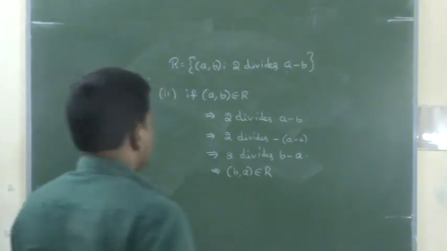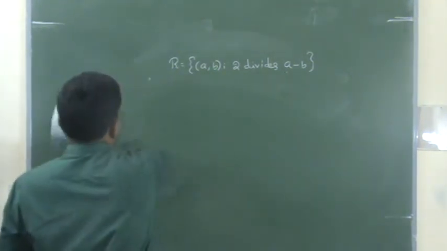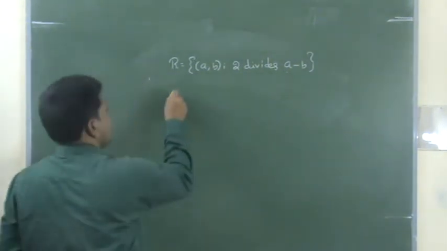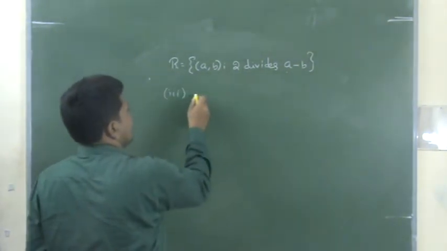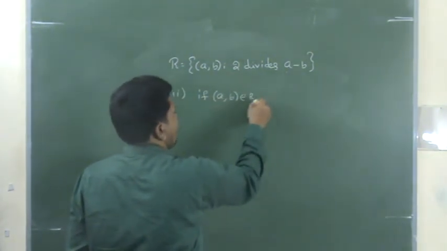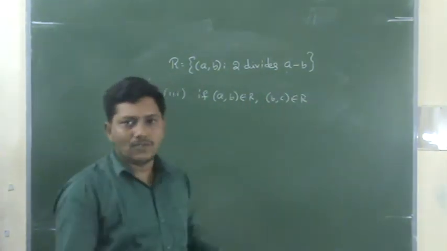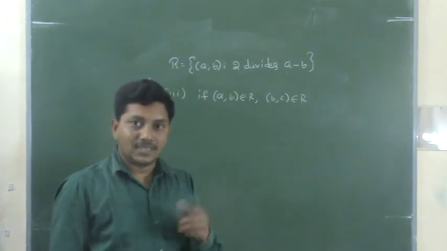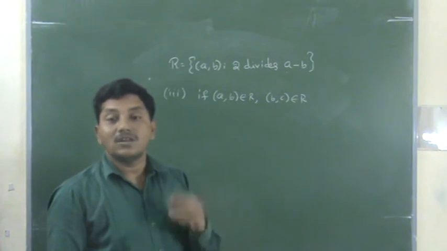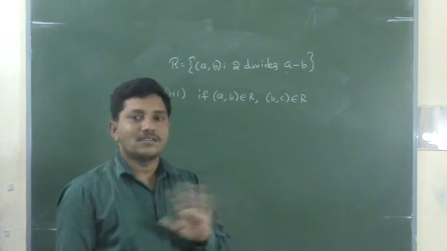And now transitive. Transitive: if a comma b belongs to R, and b comma c belongs to R. Transitive means we want two ordered pairs, a comma b with a connection b comma c belongs to R. Now I conclude that a comma c belongs to R, that is transitive. If a comma c does not belong to R, that is not transitive.